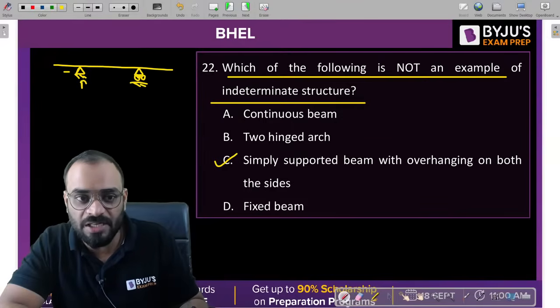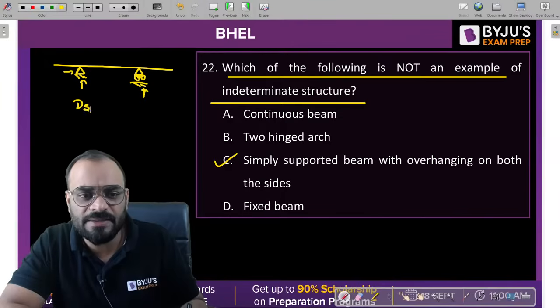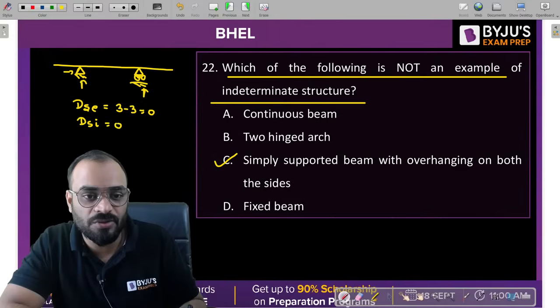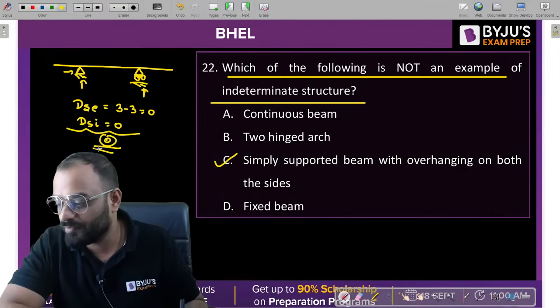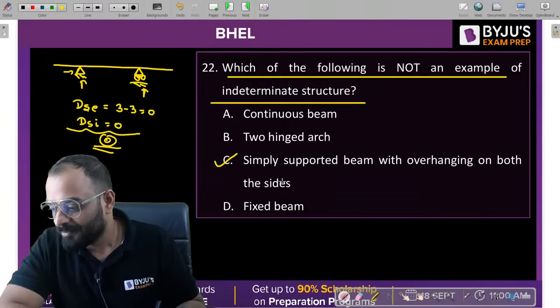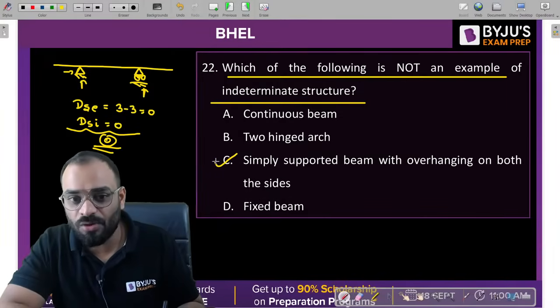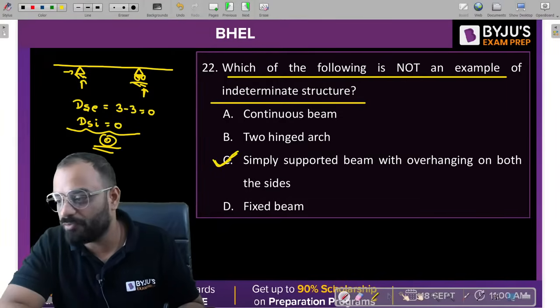You may have 3 reaction components over here, 2 and 1, so we can solve here, guys. DSE is equal to what? 3 minus 3, and it should be equal to 0. What about DSI? It is an open structure, so there is no internal indeterminacy. So ultimately the value is 0. Yes, Rahul. Yes, all these questions are PYQ of BHEL.